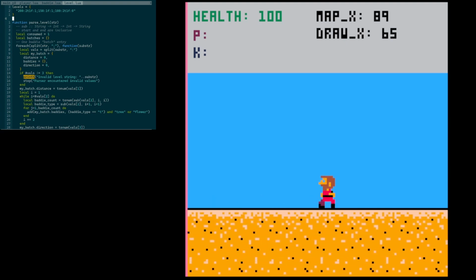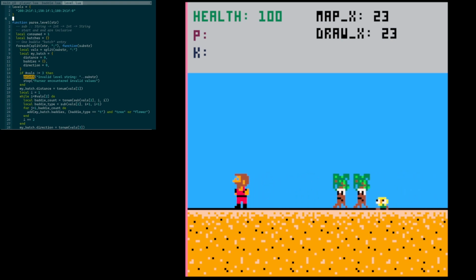I want to say it's more realistic. There's nothing realistic about trees running towards you. But that looks game-like anyway. So that's pretty much it for the levels. We haven't done bosses yet.